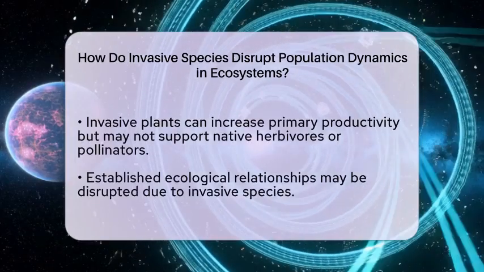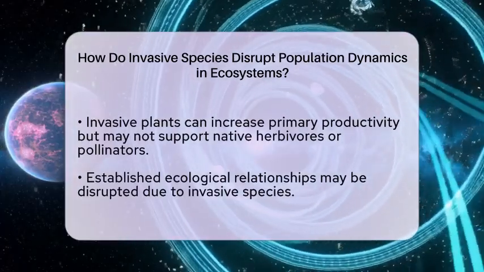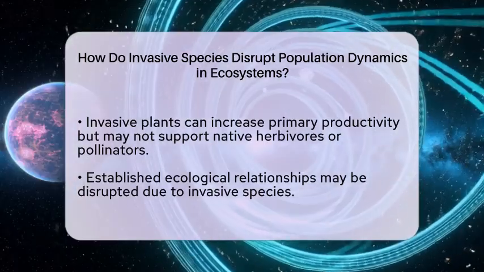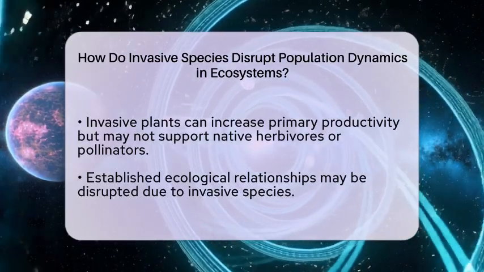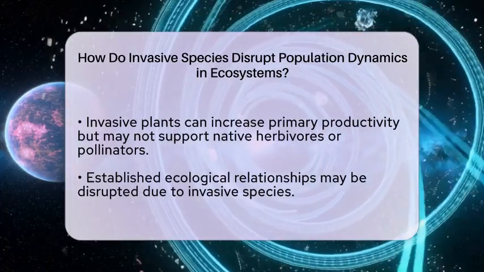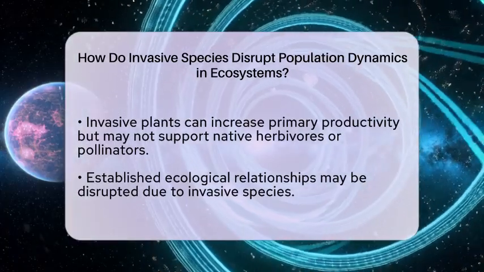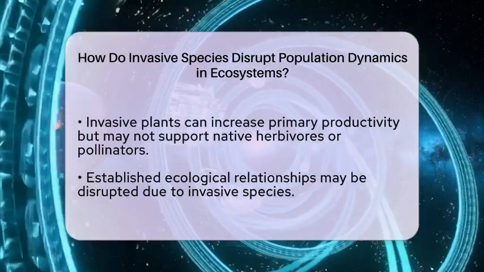Moreover, invasive species can indirectly influence population dynamics by modifying habitats. For instance, invasive herbivores can change vegetation patterns. This alteration impacts breeding and foraging opportunities for native animals. Such changes create a ripple effect throughout the ecosystem, affecting various species and their interactions.